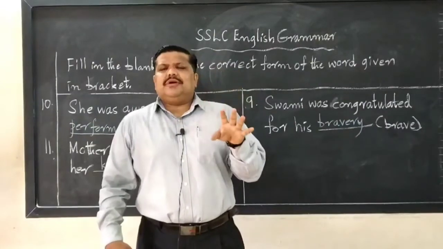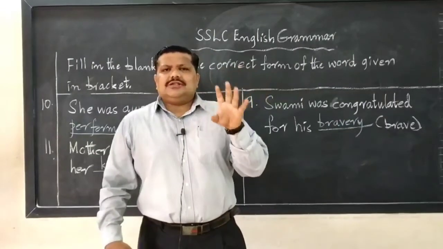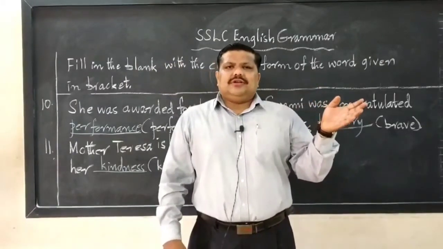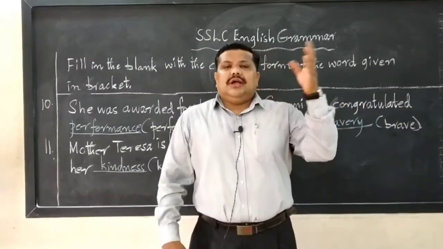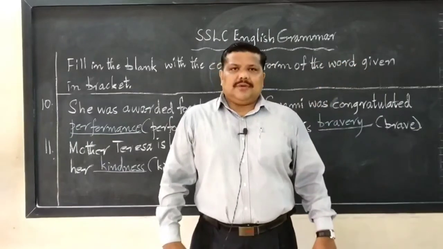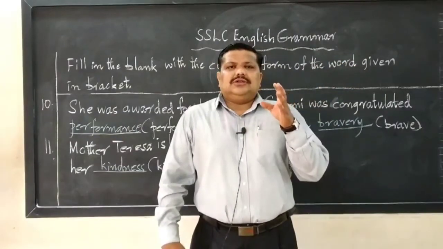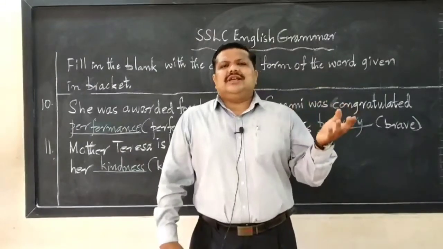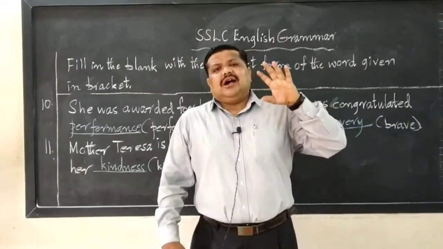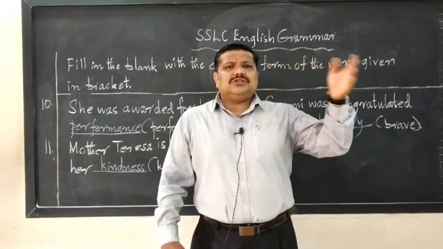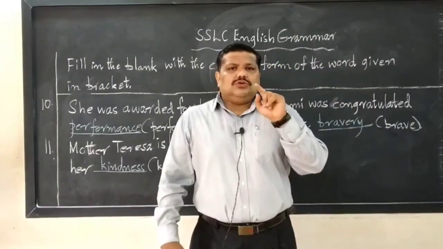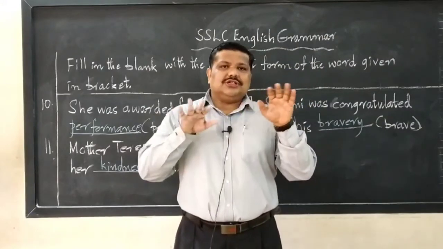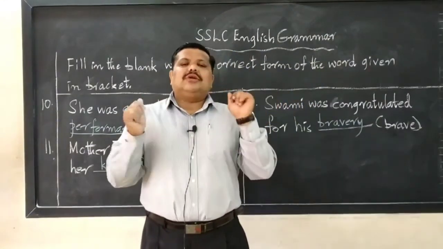See, in the English paper, of course, questions and answers are also important. More than that, the grammar part is important. So, more weightage should be given to the grammar part, because sometimes students make many mistakes here and lose their marks. Although they write questions and answers properly, they lose marks here. So, your focus should be on the grammar side also. Both sections should be given equal importance.